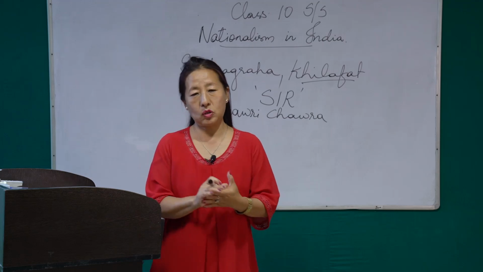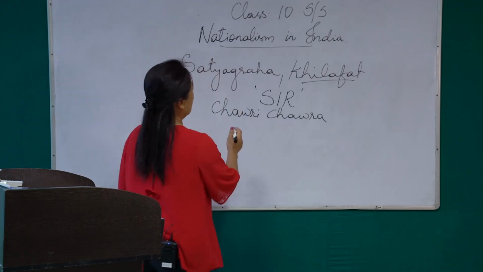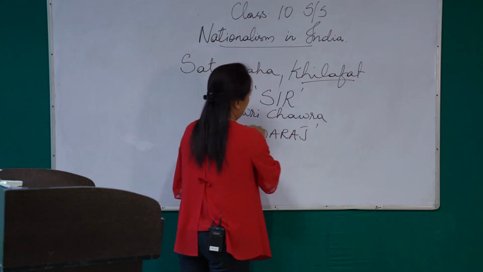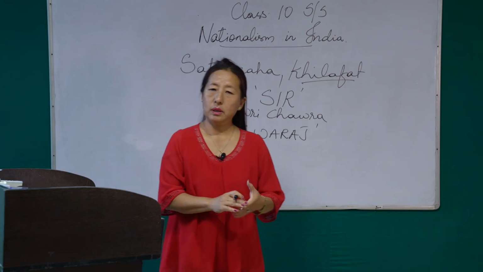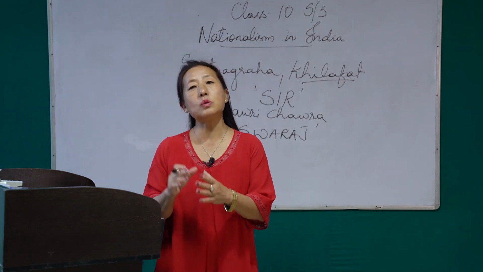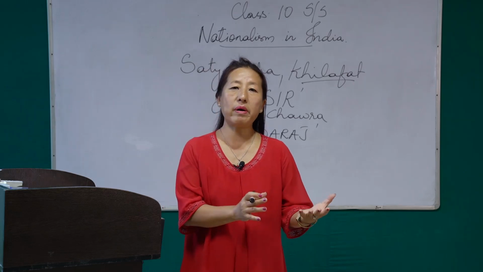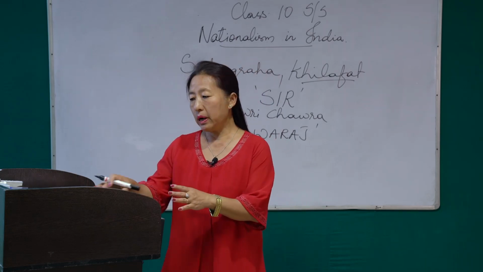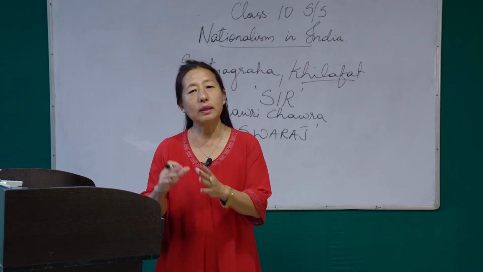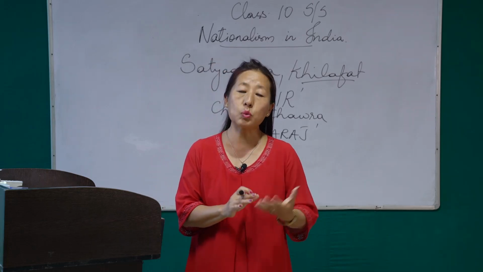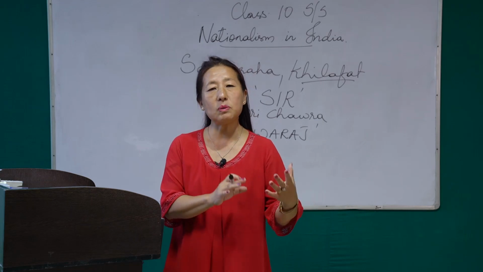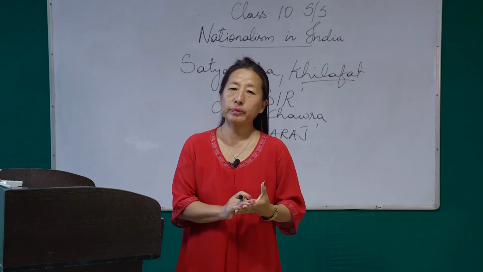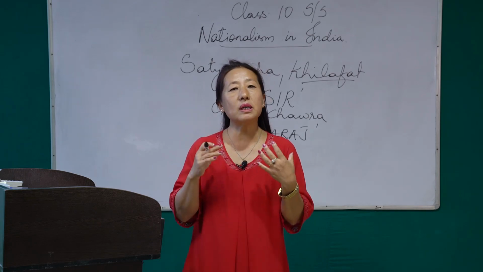Now, coming to the next topic, we have a topic called Swaraj. When we talk about Swaraj, it means different things to different people. For the Congress, Swaraj means independence, getting sovereignty from the Britishers. But here in your textbook, we are going to discuss the movement in the countryside for Swaraj. Movement in the countryside mainly has to do with the tribal people. So for the tribal people, Swaraj means different things.